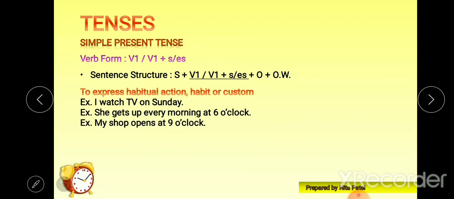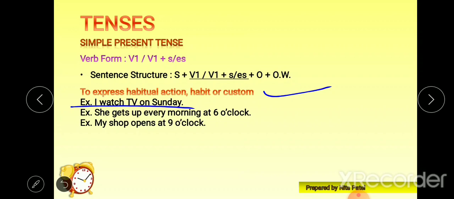Okay, now let's see some of the usages. First is to express habitual action, habit or custom. So wherever you find habitual action, habit or any kind of custom, rules or regulations, in that kind of situation you can go for simple present tense. Look at this example: I watch TV on Sunday.